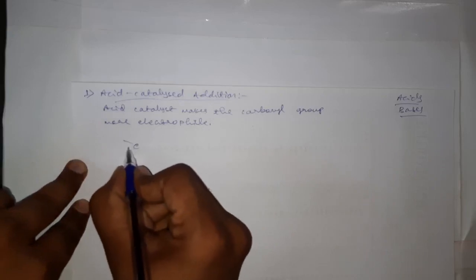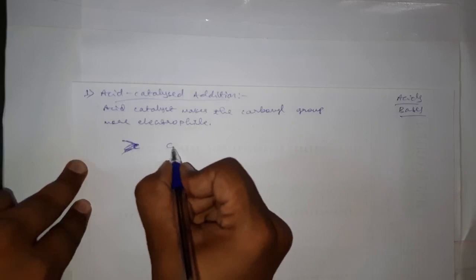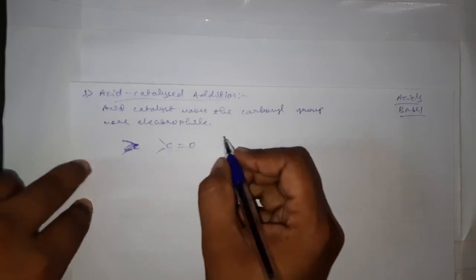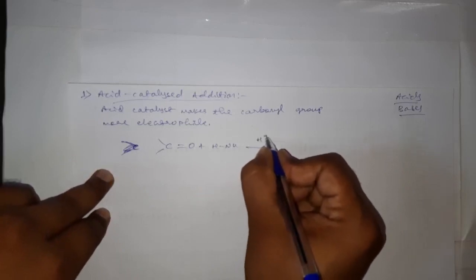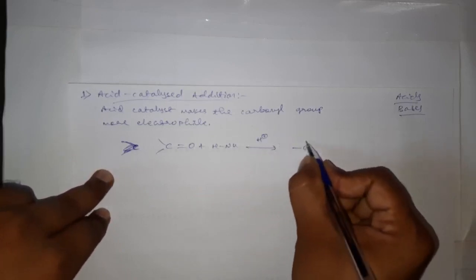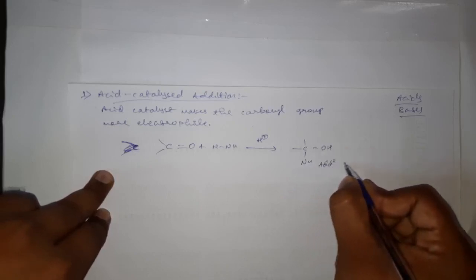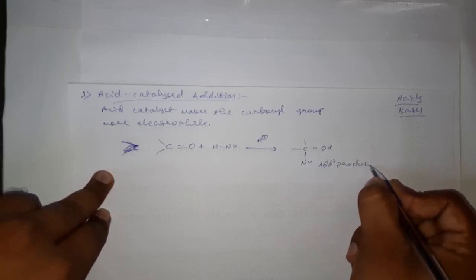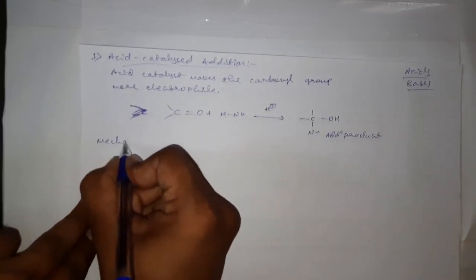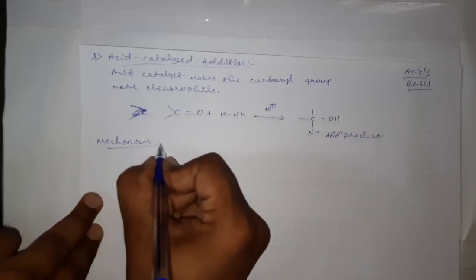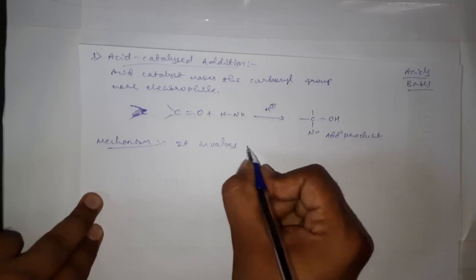And we can write the general reaction for the addition of nucleophiles with an acid as a catalyst. Here we will get the addition product. Okay, then coming to the mechanism, it involves two steps.